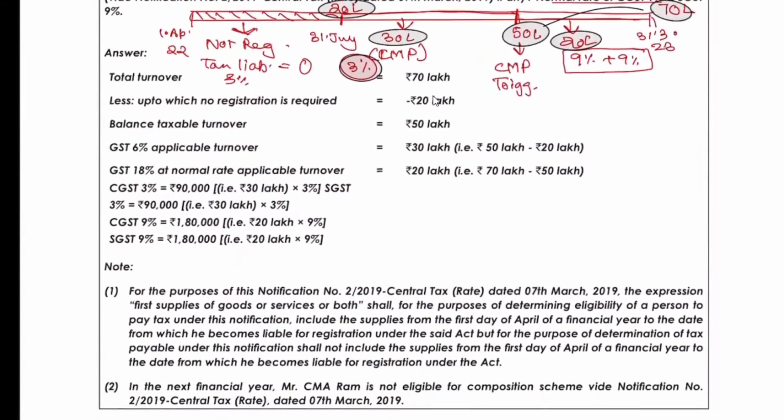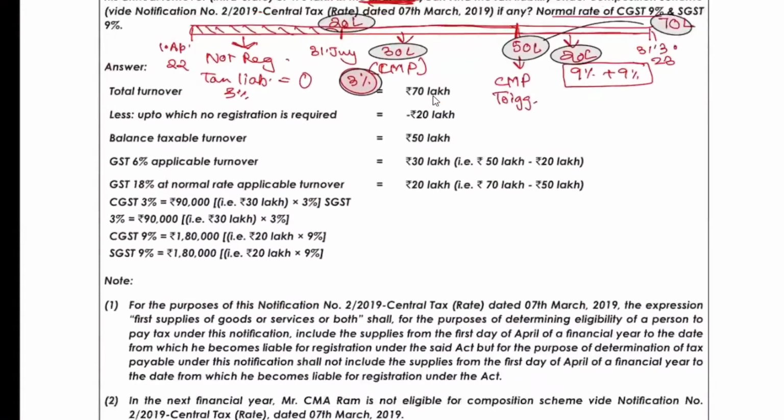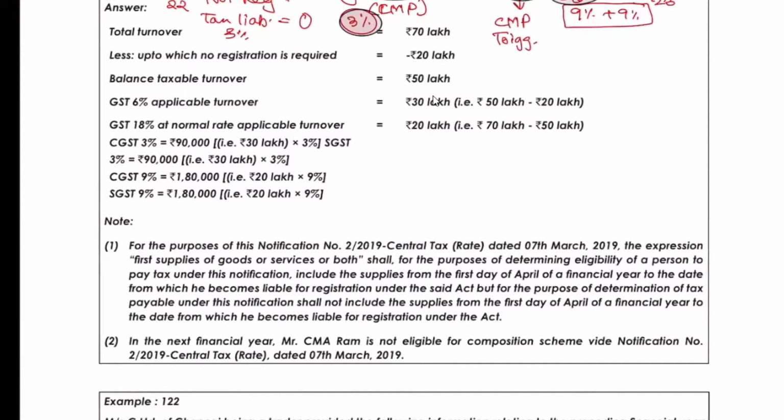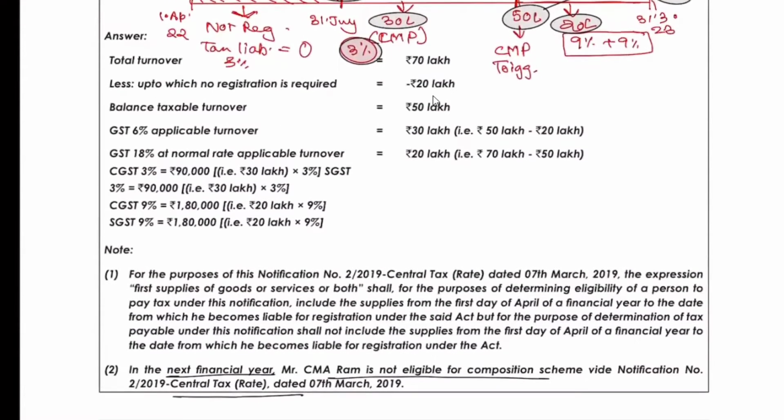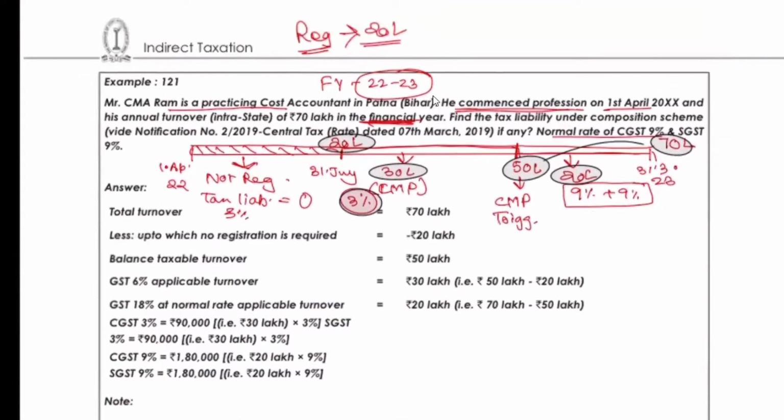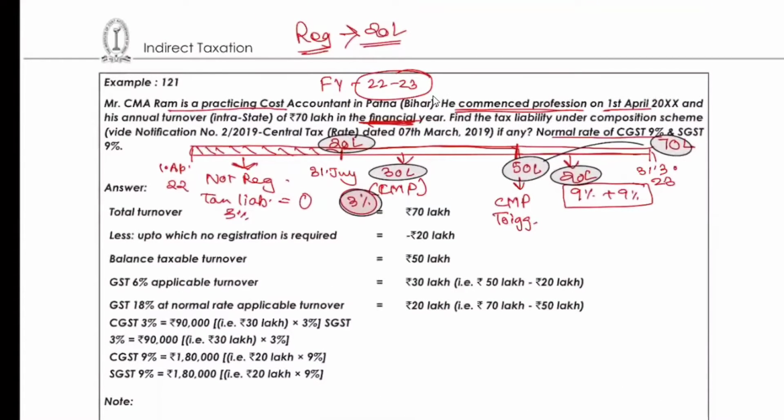Okay, they have also given this: in the next financial year, Ram is not eligible for the composition scheme. What is the reason so? Because he is already in the normal scheme. Already in the normal scheme, not very convinced. Normal rate C50 minus 70. Not very convinced. It was correct to a point, but I expect better from you. Shivam, why have we taken 6%? Because 3% is the rate